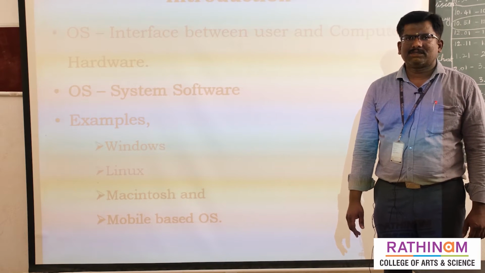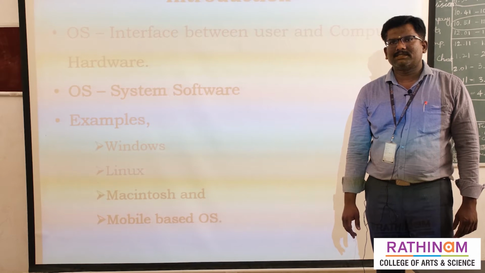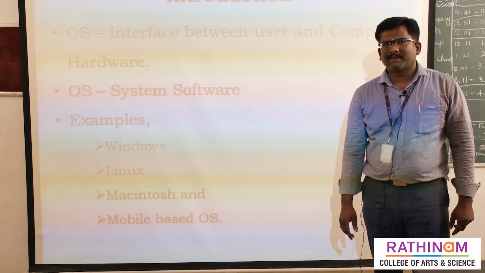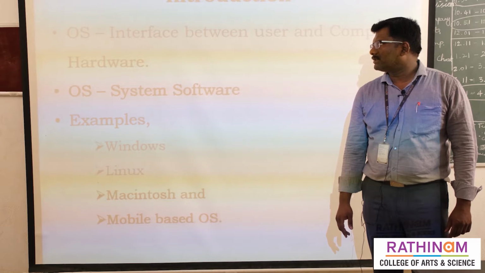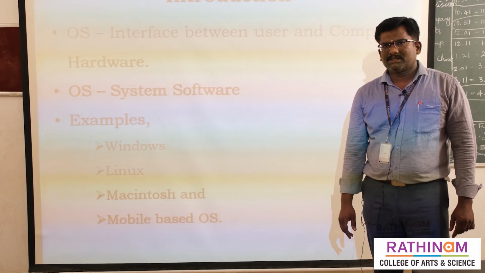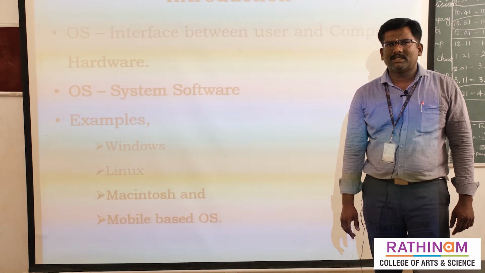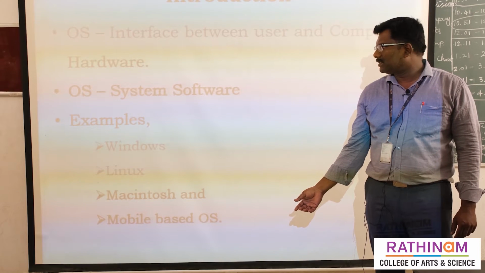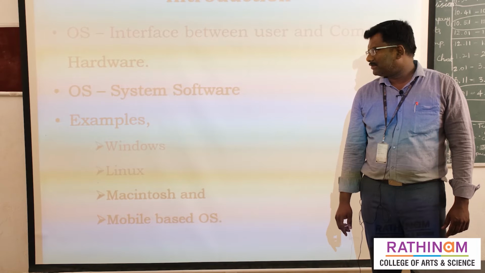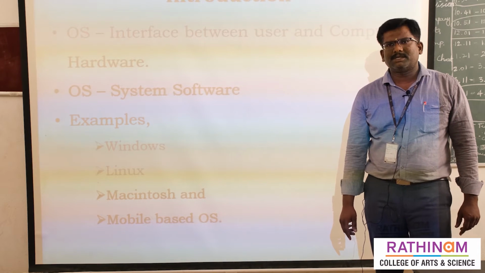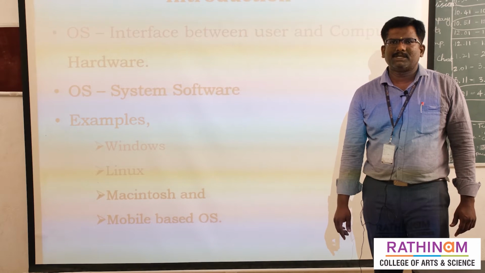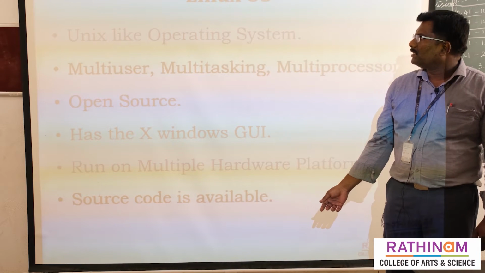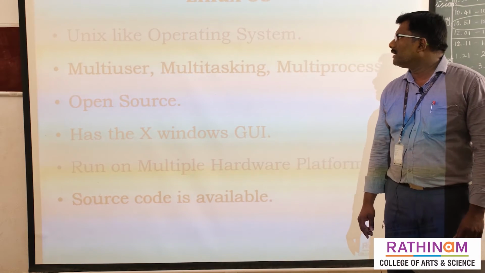Before this, software. Software means a set of programs and instructions. In software we have two types: first application software, another system software. In the system software category, an example is the operating system. The operating system is an interface between the user and computer hardware, and it is also called system software. Some examples: Windows based operating system, Linux based operating system, Macintosh and mobile based operating systems. Many types of operating systems are available. In today's topic, we will discuss the Linux operating system.